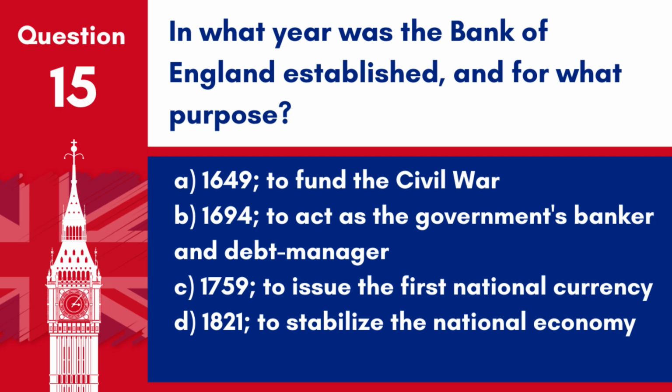A. 1649, to fund the Civil War. B. 1694, to act as the government's banker and debt manager. C. 1759, to issue the first national currency. D. 1821, to stabilize the national economy. Answer B. 1694, to act as the government's banker and debt manager. The Bank of England was established in 1694 for this purpose.